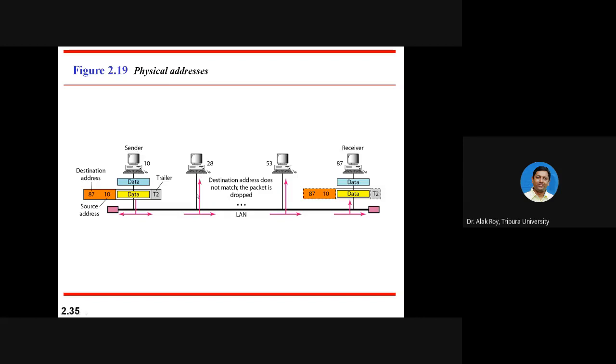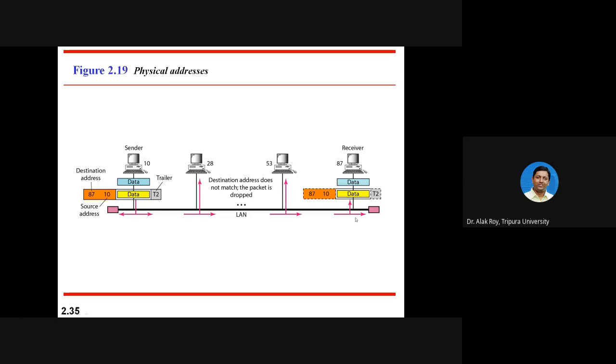In the link, it will compare the destination address. Here the address of the second node is 28. The destination address does not match, so the packet is dropped at 28. In the same way, the same message is sent to the third node, where the address is 53. Since it is not the same as 87, the packet is not accepted and it is dropped.